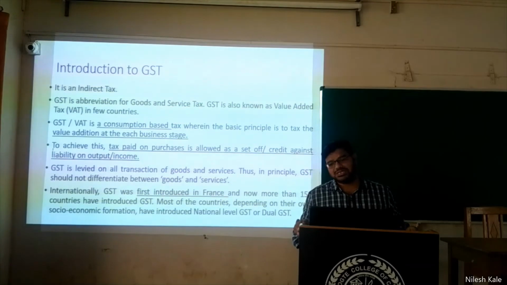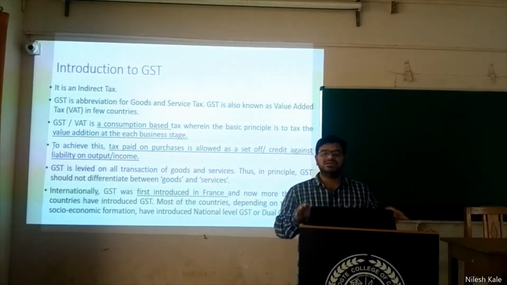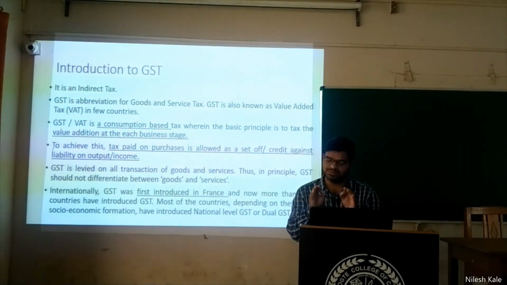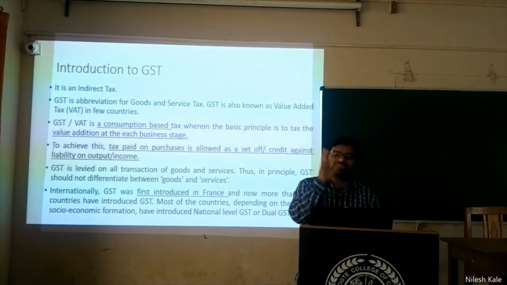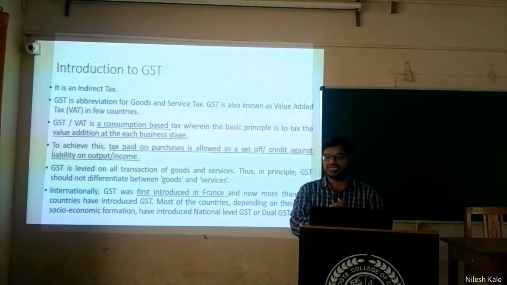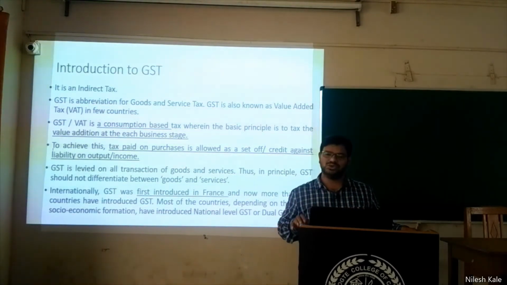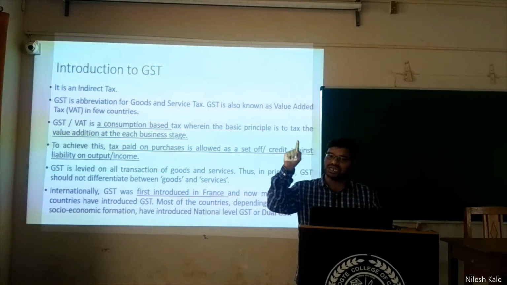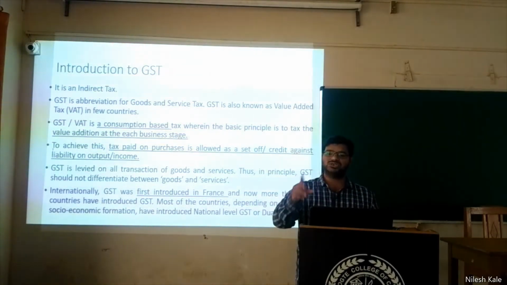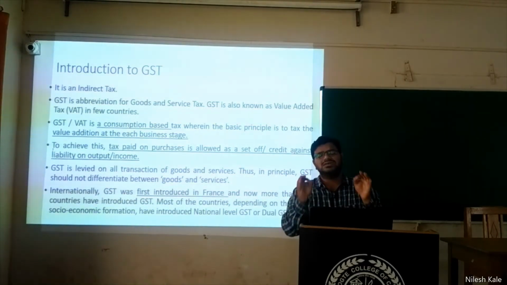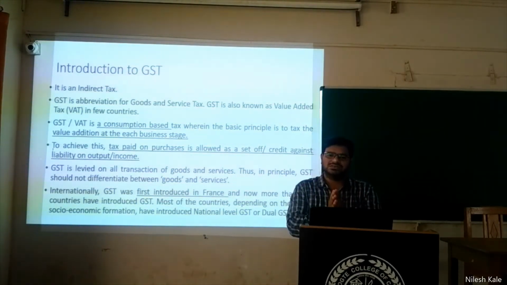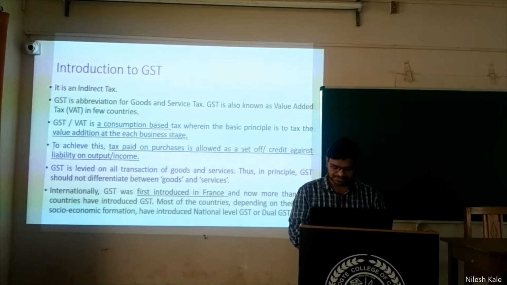And therefore it is necessary that you focus on collecting taxes on every such transaction which is taxable. And therefore the government said, let us go with the dual model of GST, where the central government is also charging taxes, and the state government is also charging taxes. And this model is called the dual model of GST, right?